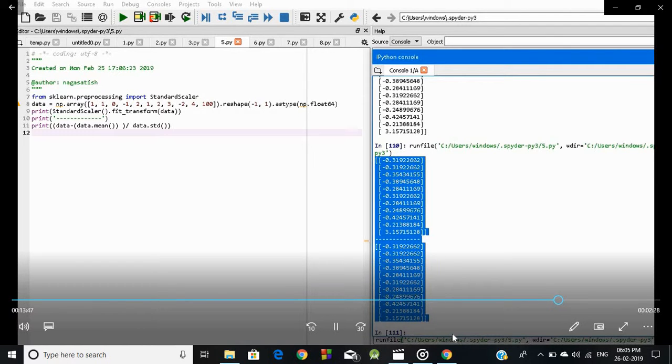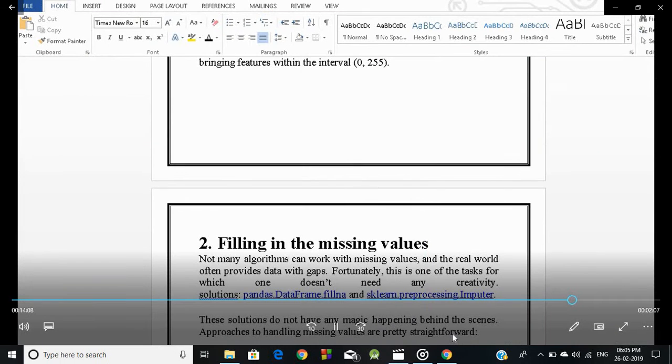Then we get the data in this form, see the output: -0.31, -0.31. The output we get is in the form of updated scaling, and we get the values, see the values, approximately. Okay, that's it.